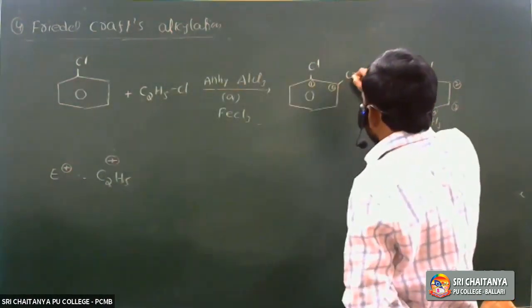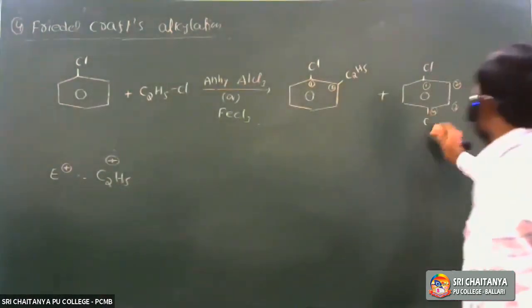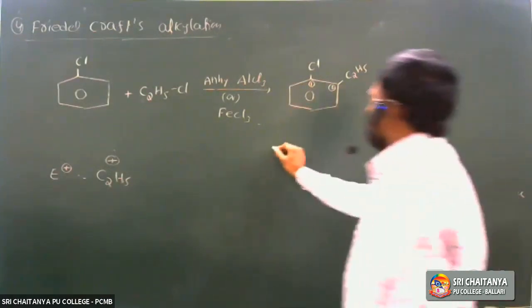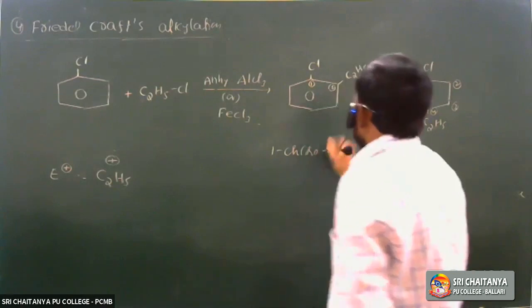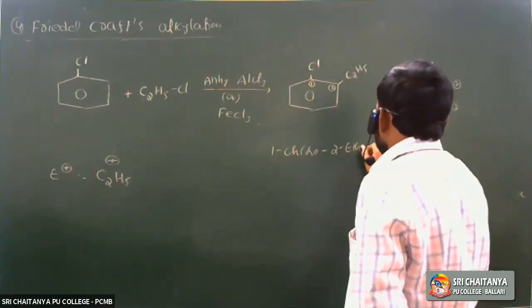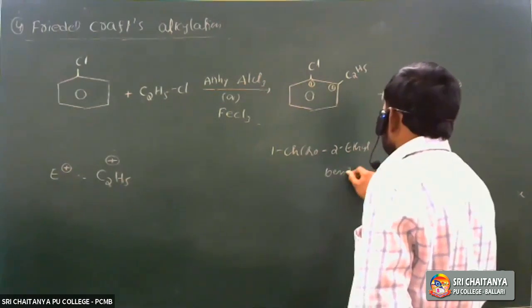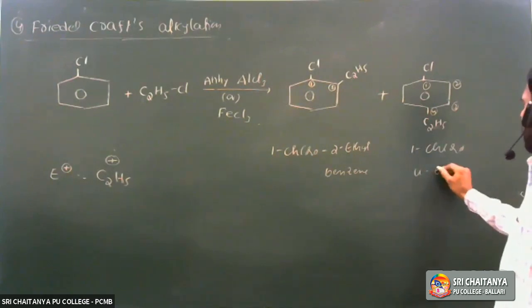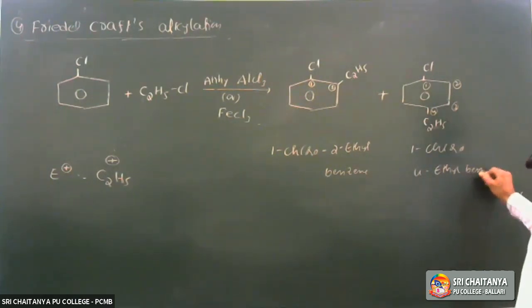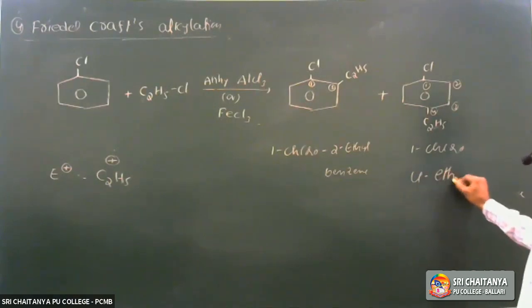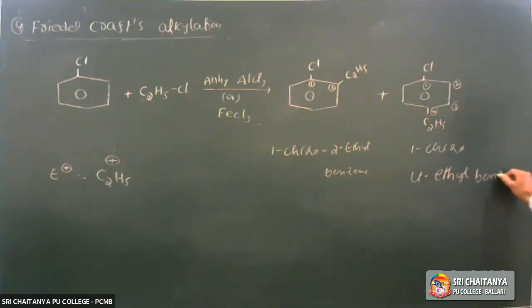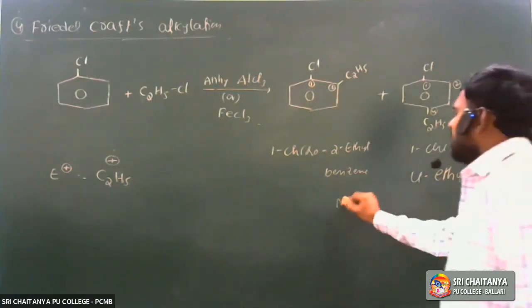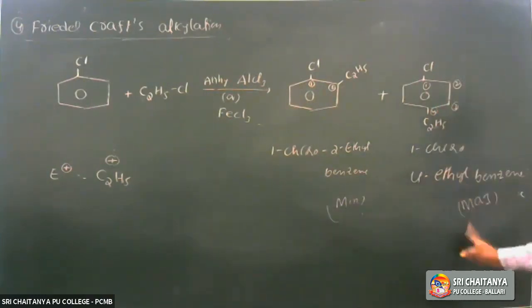So the ethyl group is substituted at ortho and para positions: 1-chloro-2-ethyl benzene is the minor product, and 1-chloro-4-ethyl benzene is the major product.